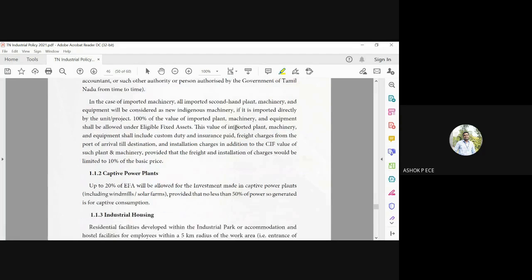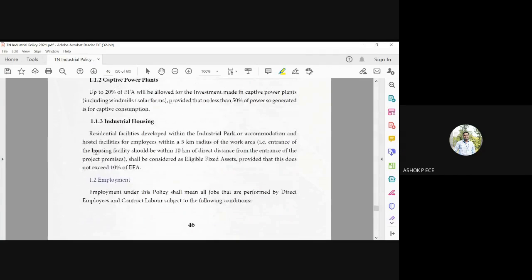fixed assets. Then industrial housing: residential facilities within 5 kilometers of the work area, where you are building houses for the employees and other things, and within 10 kilometers direct entrance of the project premises shall be considered as eligible fixed assets. So all these residential housing facilities will also come under eligible fixed assets.